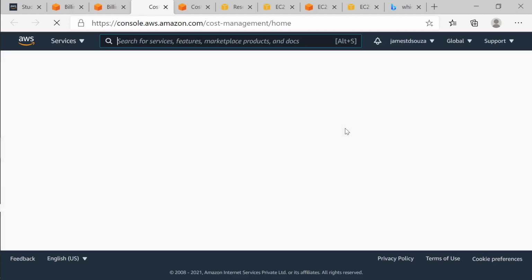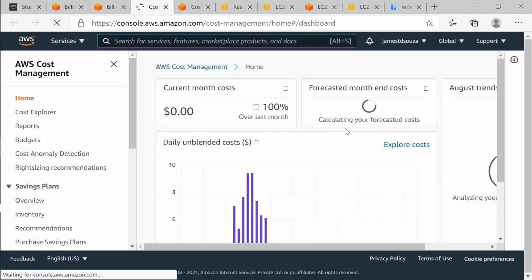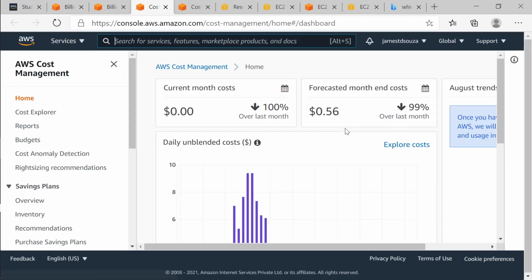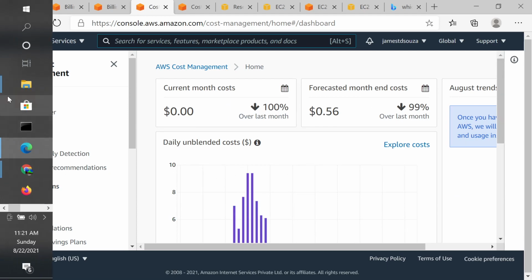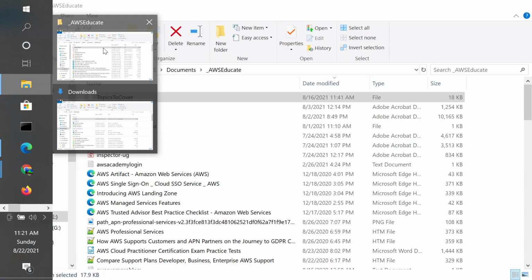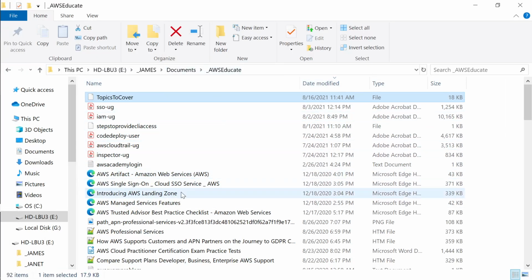So Cost Explorer, whenever you see the word Explorer, think about graphs. Okay, it means something is shown in a graphical view. So you have Windows Explorer. This is your Windows Explorer, right? This is also a graphic kind of tree view. On the left hand side you have a tree, there's a root node and leaf nodes, and on the right hand side, whatever content is in each leaf, that's what you see.